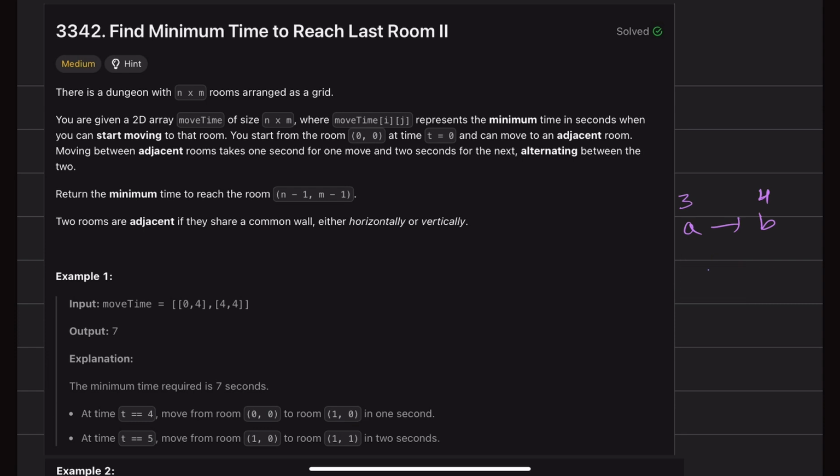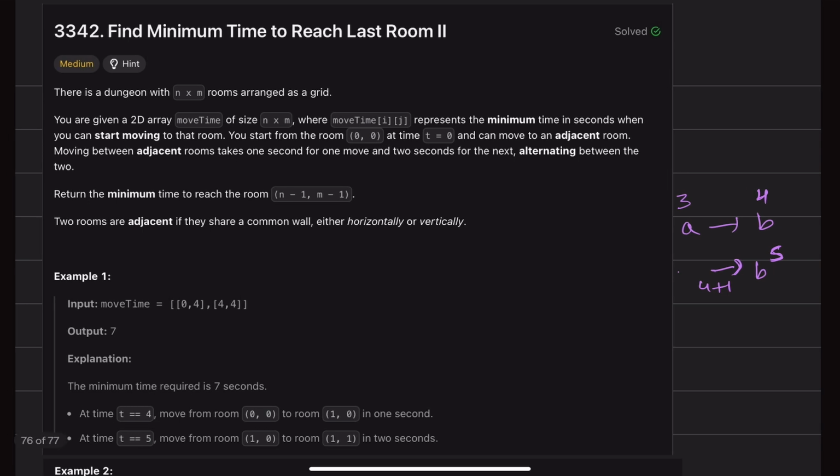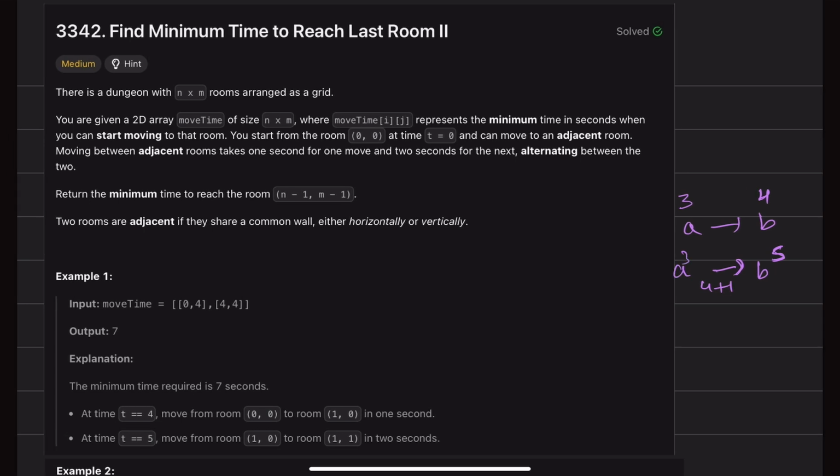So I will make a 1 second move, let's say. Then it will be 4 plus 1. So in reaching room B, my time will be 5 seconds, for moving from A at time 3 to B with an opening time of 4. This will take me 5 seconds. Why? Because at 4 seconds it will open and then 1 second for the transition.